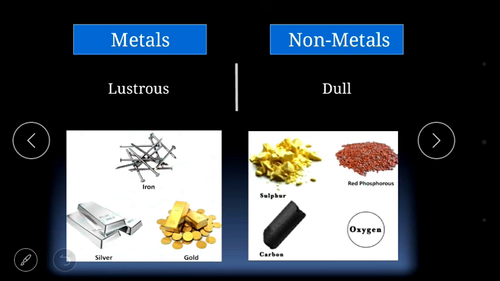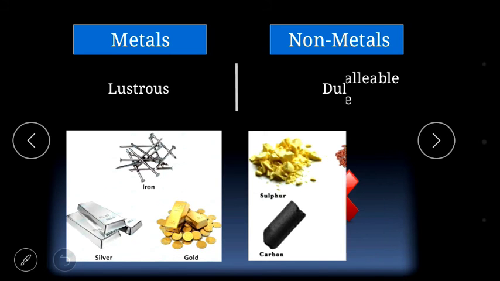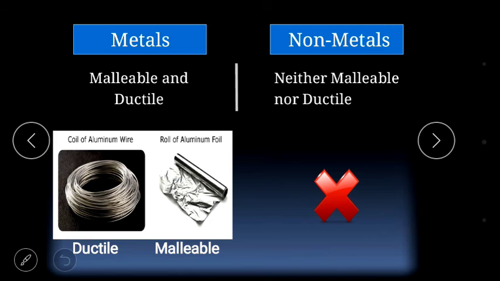Usually metals are lustrous, means chamakdar, and non-metals are dull. What does it mean dull? मतलब कि चमकदार नहीं होते. Except a diamond, that is a form of carbon, it is not dull, but it is a non-metal.